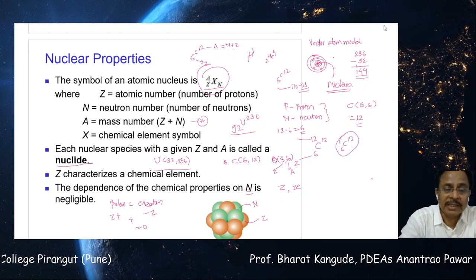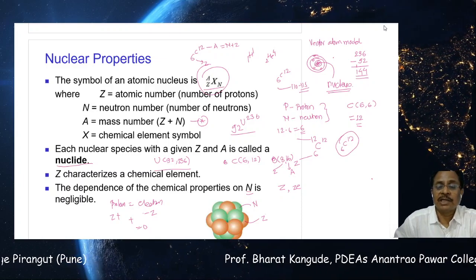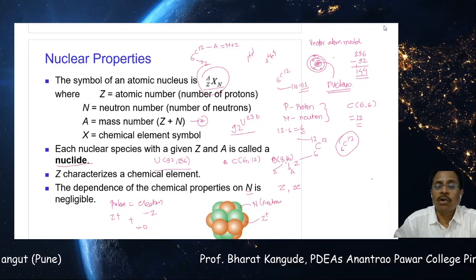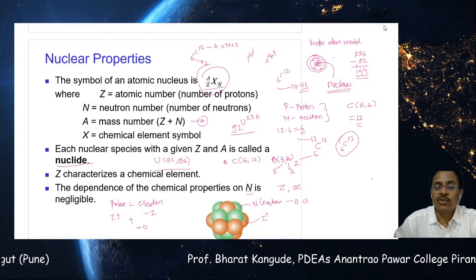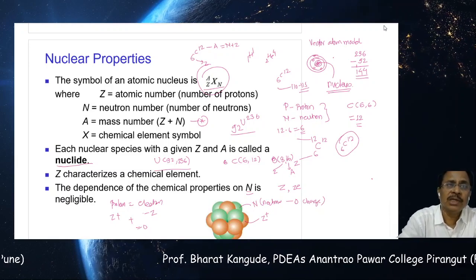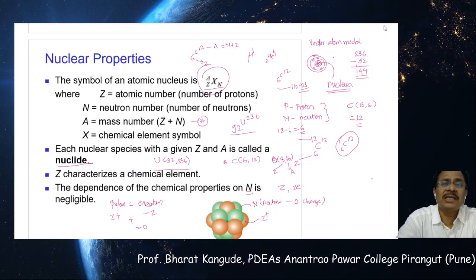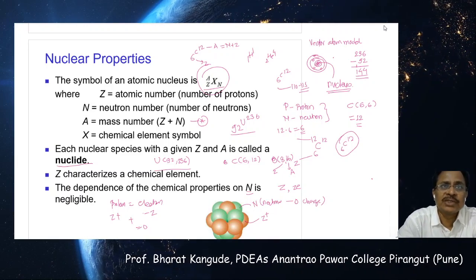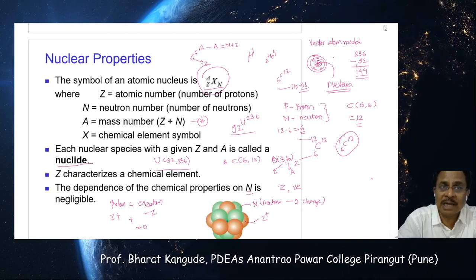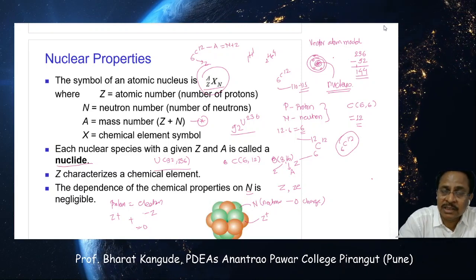But in the nucleus, the protons carry positive charge, whereas neutrons are neutral. Don't call it zero charge. Zero charge means absence of charge. This is not true. Actually, the neutron consists of both positive and negative charges at the same time, and that's why its total charge is 0, or neutral. It is not chargeless. Chargeless means it does not contain any charge; this never happens.